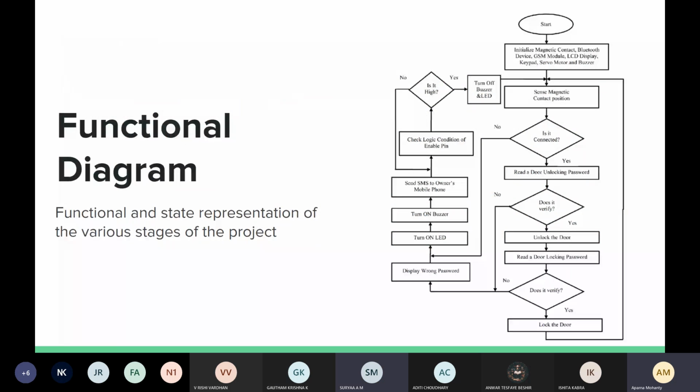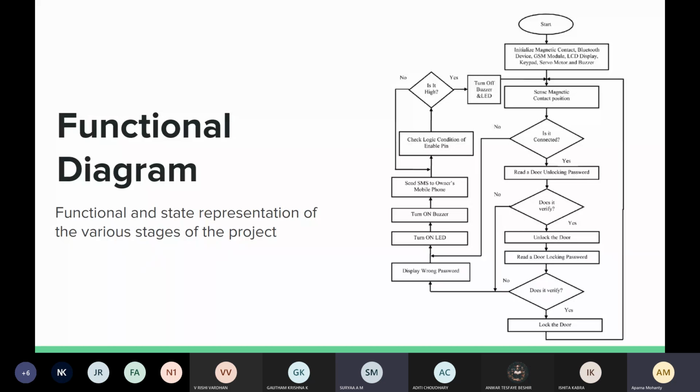Continue. Ma'am, this flowchart mainly focuses on the home automation for intrusion detection. In the background, gas detection, energy conservation and water level detection will happen, and here we are mainly focusing on the home intrusion flow. The process starts, and we have to initialize the magnetic contact, the Bluetooth device, GSM module, LCD display, keypad, and all the sensors mentioned, and then sense the magnetic contact position.